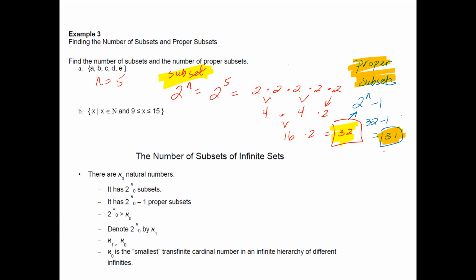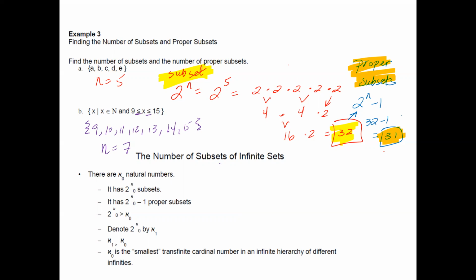With B, you have x is between 9 and 15, and you have an equal sign, so you're going to be including those numbers. So in my set, I include 9, 10, 11, 12, 13, 14, and 15. Those are all the numbers between 9 and 15. So my n, counting the numbers in there, is 7.